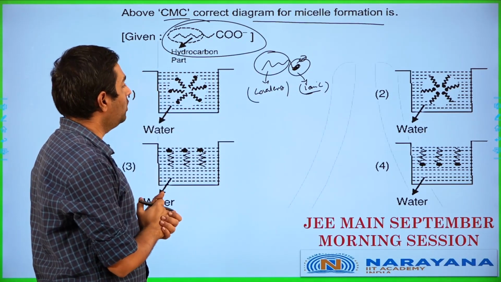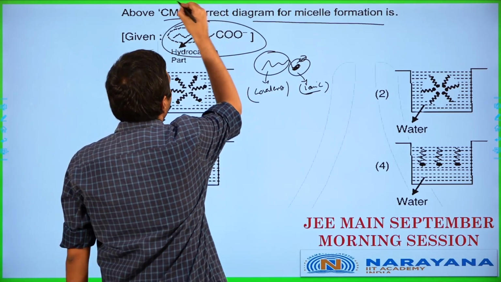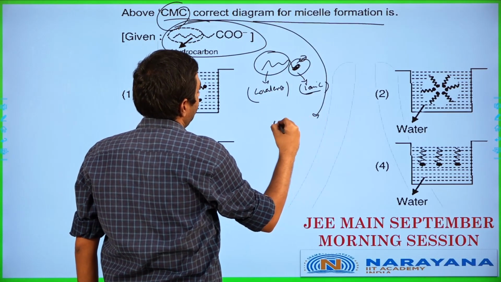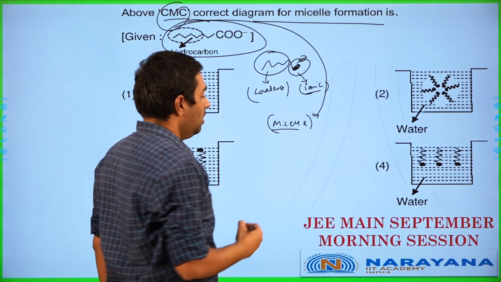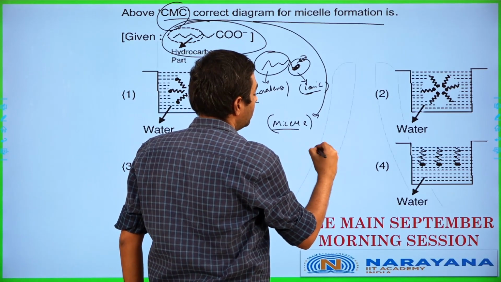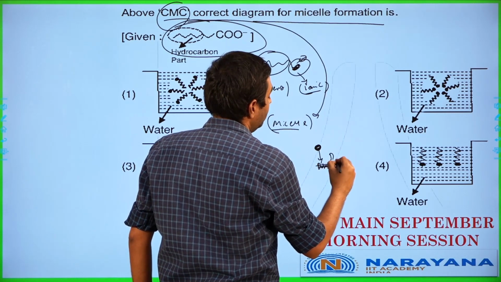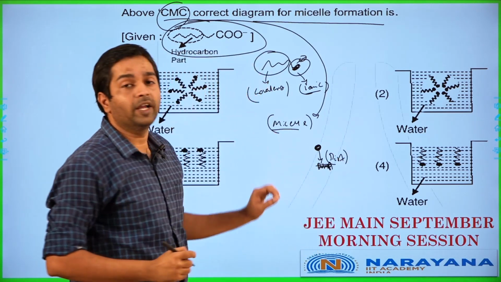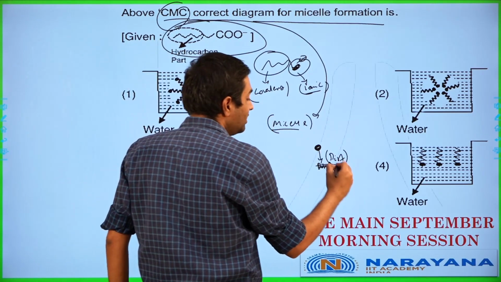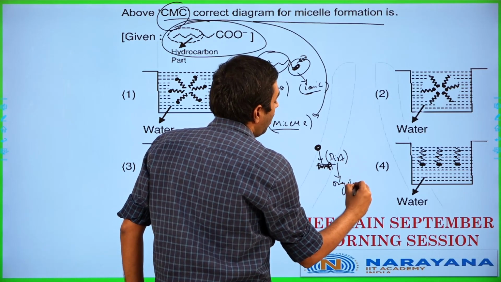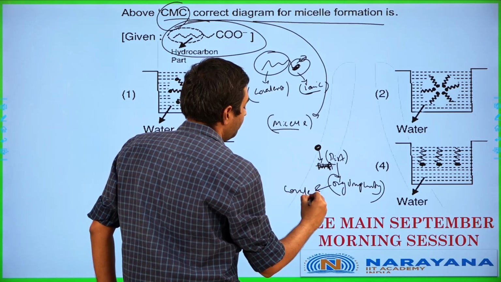So let's have a look now and talk about what the CMC is here. In this particular case, above CMC, this is your micelle formation case. So all they are asking is how does the micelle look? What is a micelle? A micelle is something where you have a dirt particle over here. Let's say this is the dirt particle. This dirt particle is surrounded by the part which is made up of the covalent part. The dirt is generally an organic impurity, meaning it is covalent in nature.